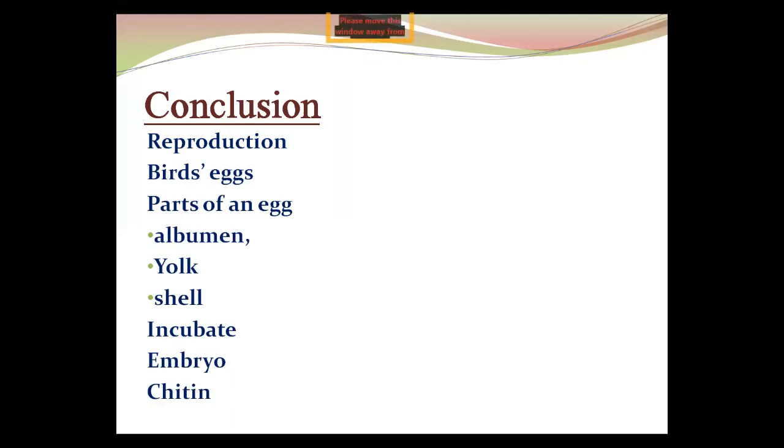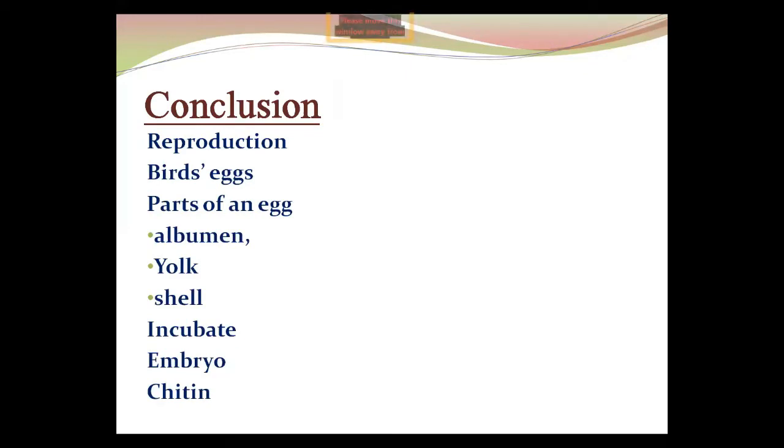Reproduction. Do you know about reproduction? Reproduction means all living things. All living things means all animals, all humans and plants. Okay. Reproduction means all living things make copies by themselves. Everyone learn this definition, because it's so simple and easier for you. Reproduction means all living things make copies by themselves.